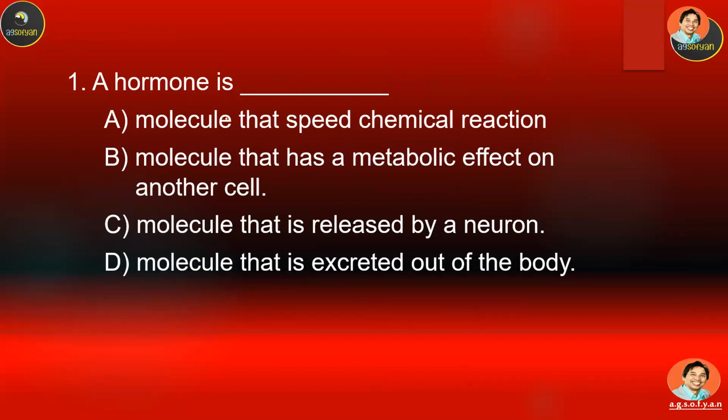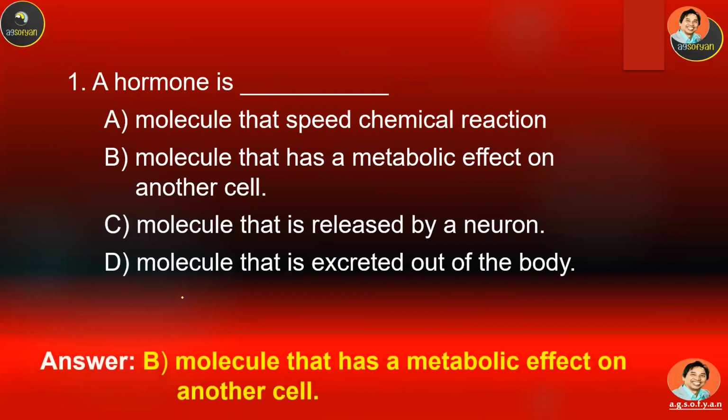A hormone is, okay, choose your answer. The correct answer should be: a hormone is a molecule that has metabolic effects on another cell. So this other cell is called the target cell. Okay, so hormone is produced by endocrine gland. It has metabolic effect on target cell.